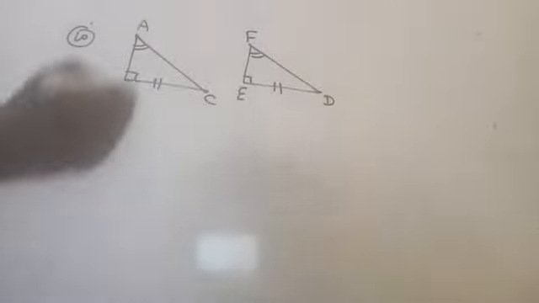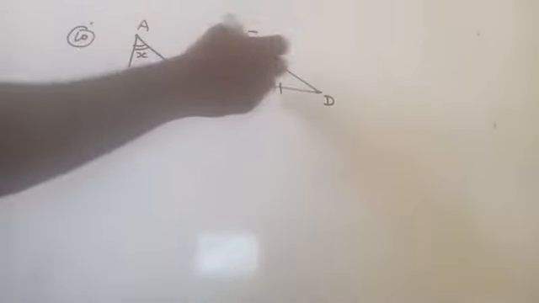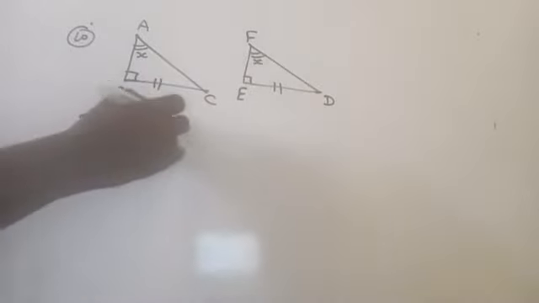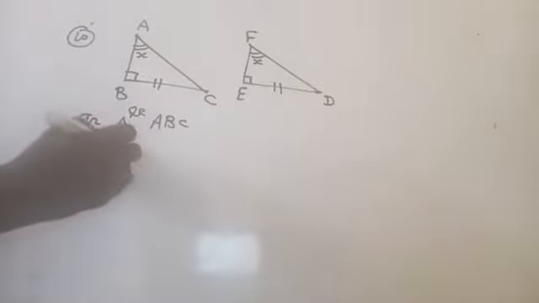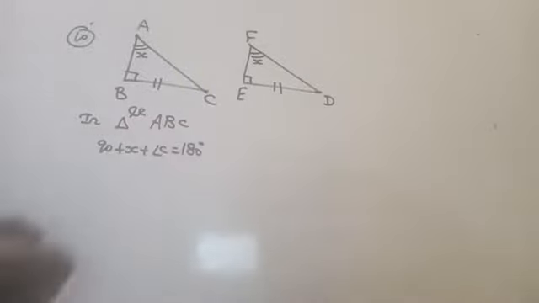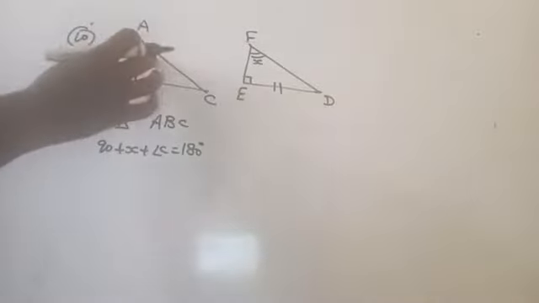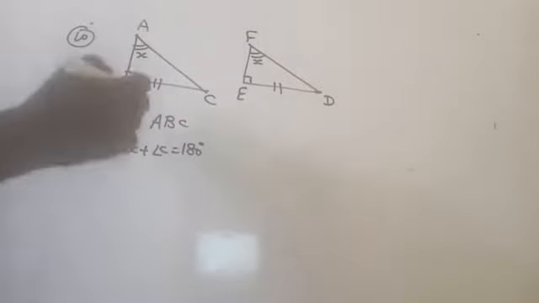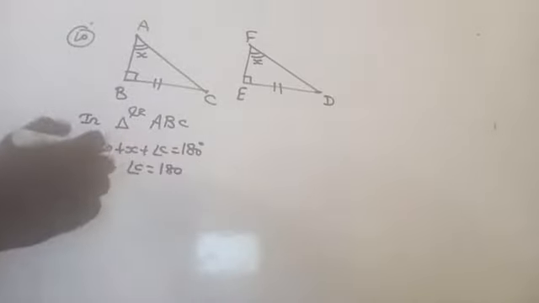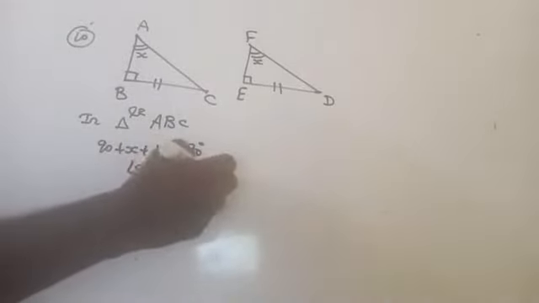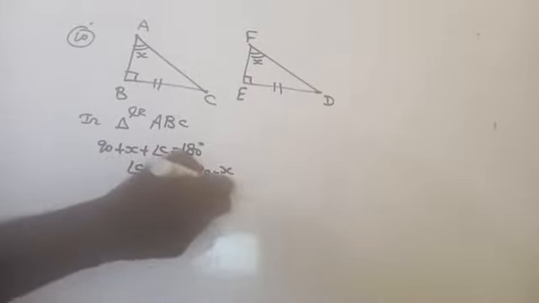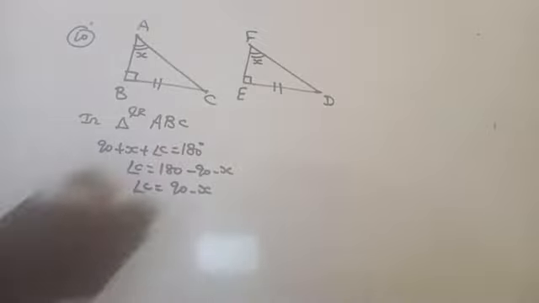Very simple. Both are 90 degrees, and you can take angle A and angle F as X. So in triangle ABC, 90 plus X plus angle C equals 180. Am I right? I took these two angles as equal, angle A equal to angle F equal to X. So angle C equals 180 minus 90 minus X, transposing everything from the left-hand side to the right-hand side. Then angle C is 180 minus 90, which is 90 minus X. Are you getting here?